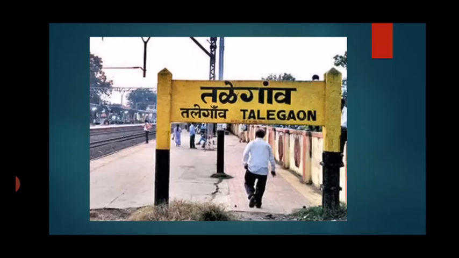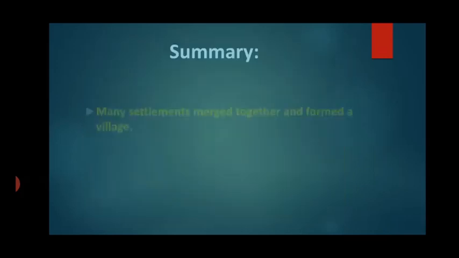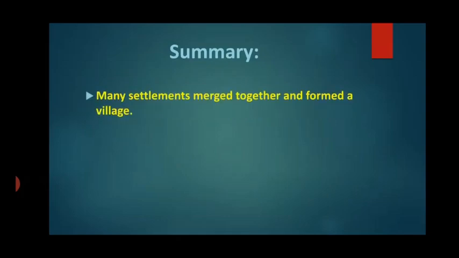Alright children, so let us summarize what we have learned today. We have learned how villages, towns and cities are formed. Many settlements merged together and formed a village.